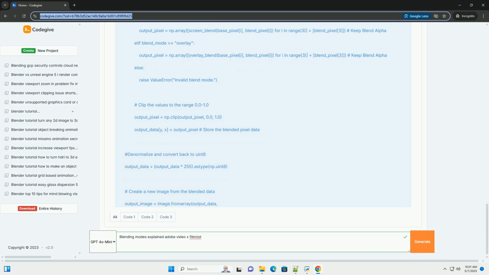8. Practical tips and tricks. Experiment. The best way to learn blending modes is to experiment with them. Try different combinations of blending modes and layers to see what effects you can create. Start subtle: don't overdo it. Often, the most effective use of blending modes is to create subtle enhancements rather than dramatic transformations.